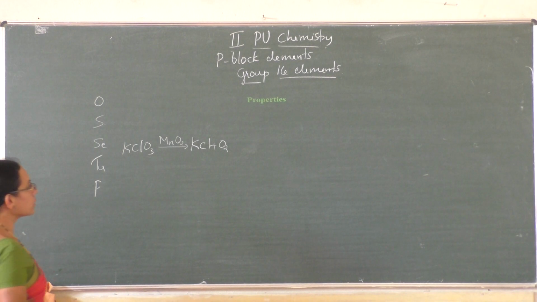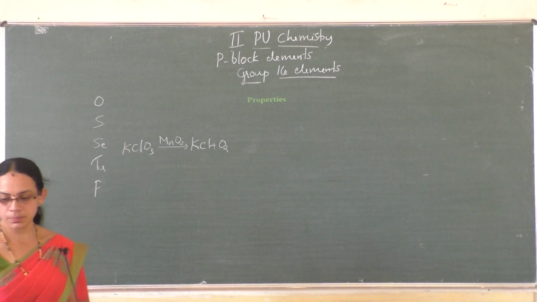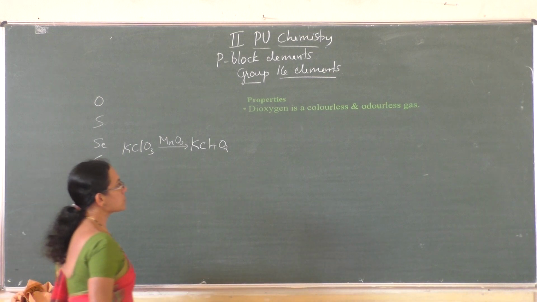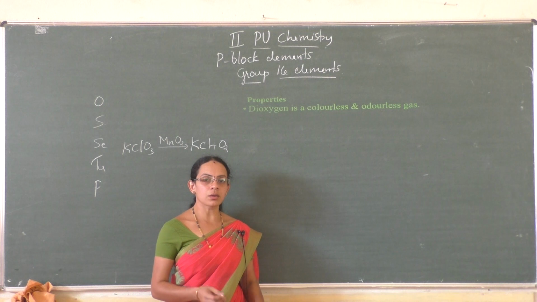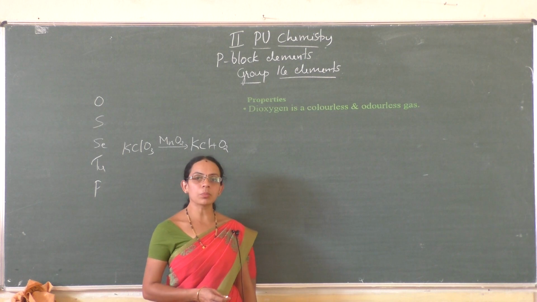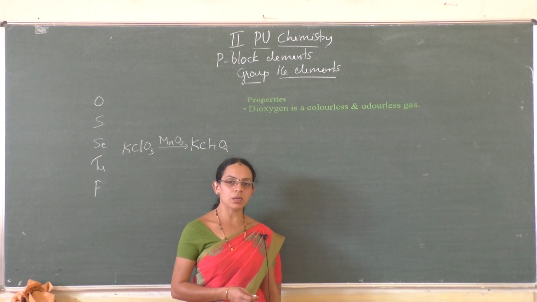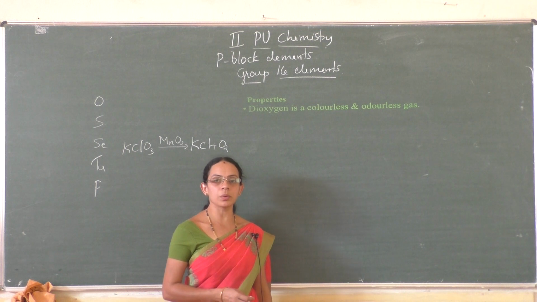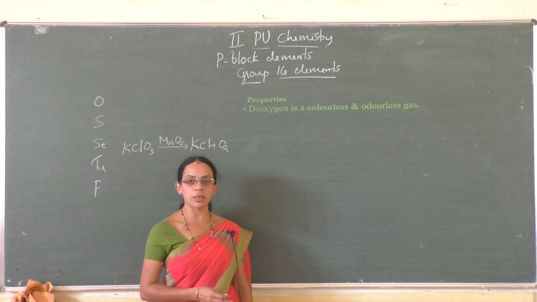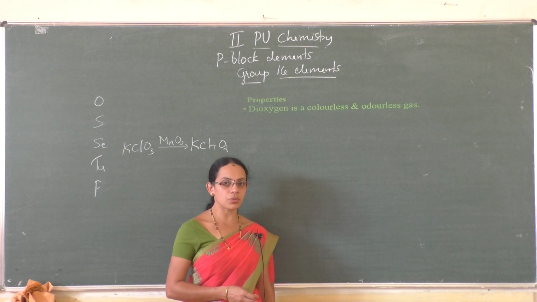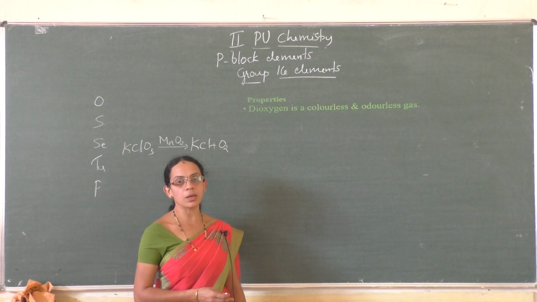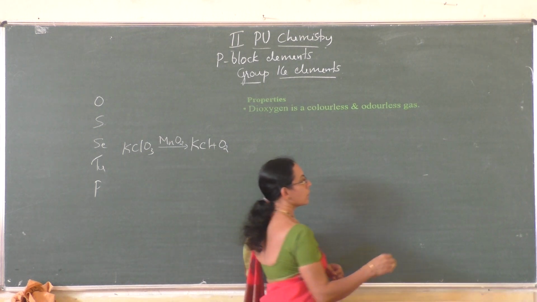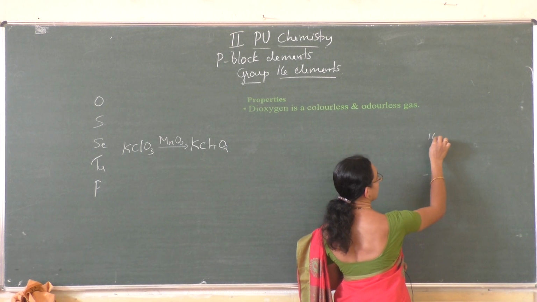And next let us see what are the properties of oxygen. So oxygen is a colorless and odorless gas, and it has a very low solubility in water. Its solubility is about 3.08 cm cube in 100 cm cube of water at 293 Kelvin, which is just sufficient for the survival of aquatic life. And it has three stable isotopes: oxygen 16, oxygen 17 and oxygen 18.